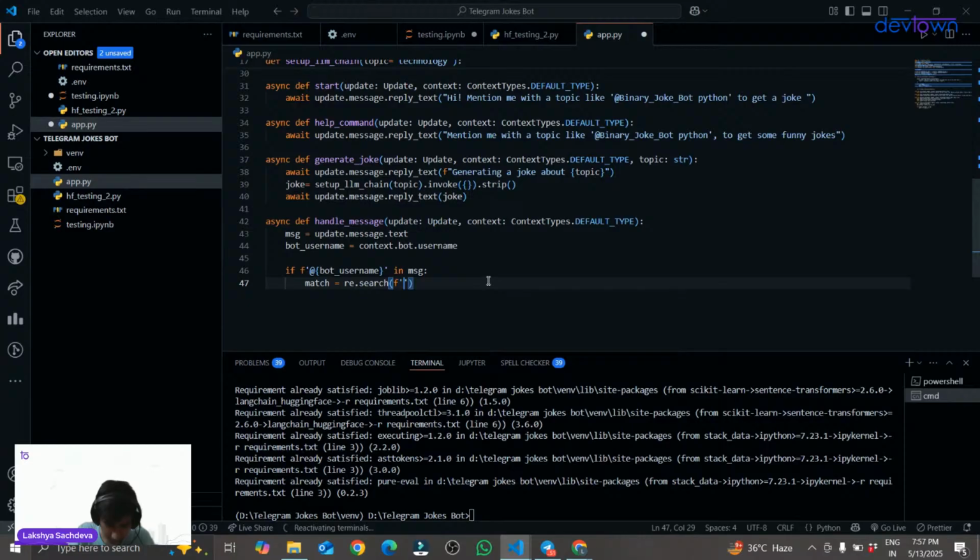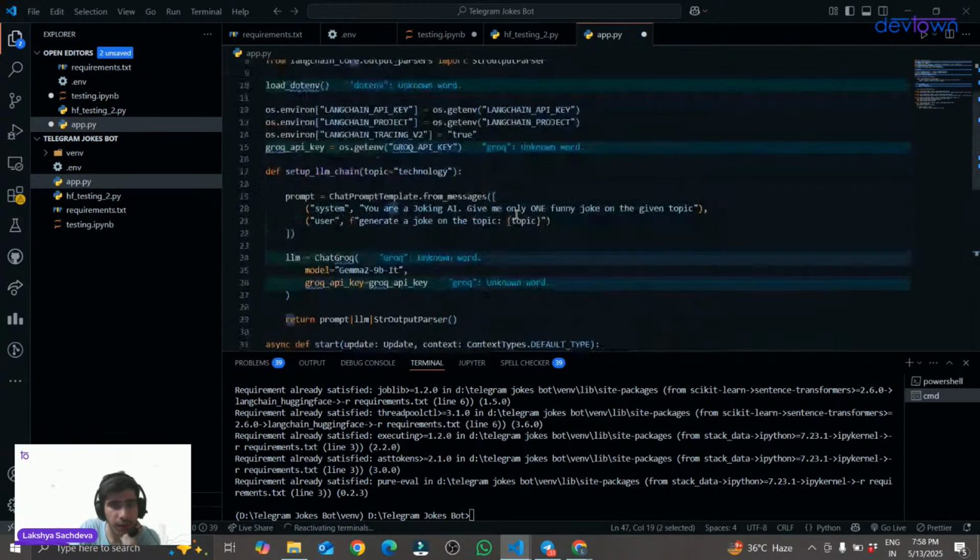The username is like at the rate bot underscore username, and I will mention slash s plus dot star, comma message. So now what is this? This re dot search bot username and everything. What does this mean? First of all, what is this re over here?